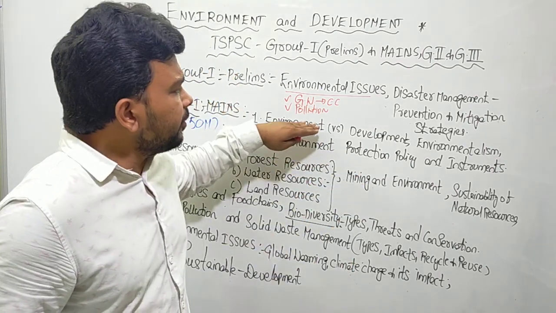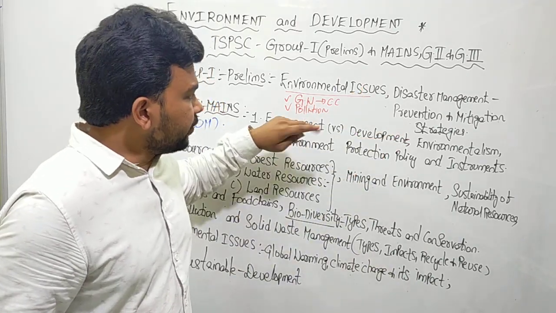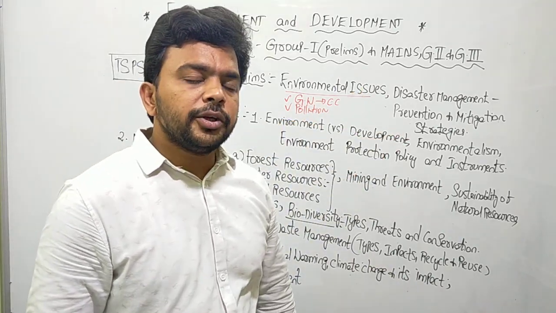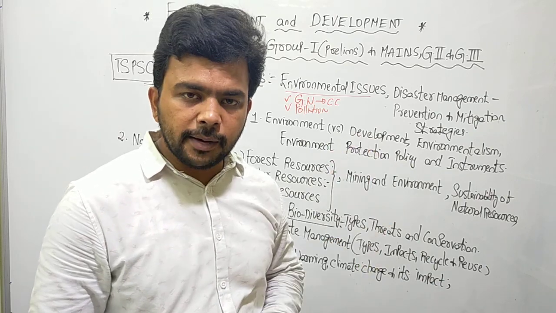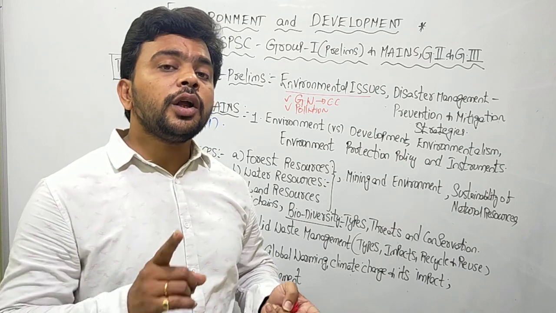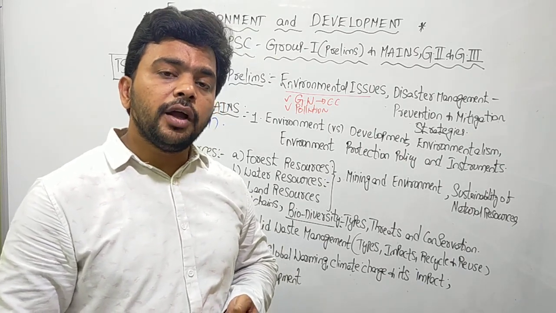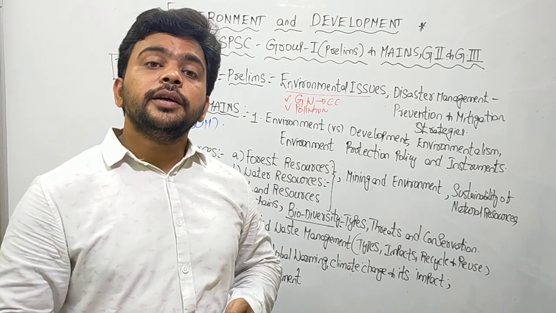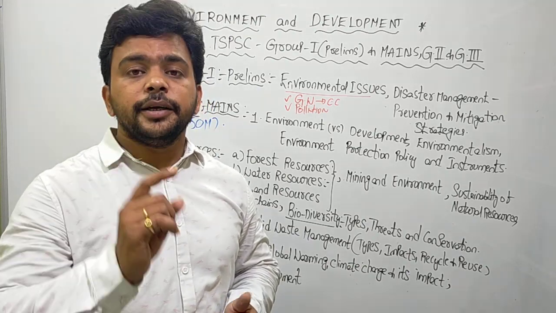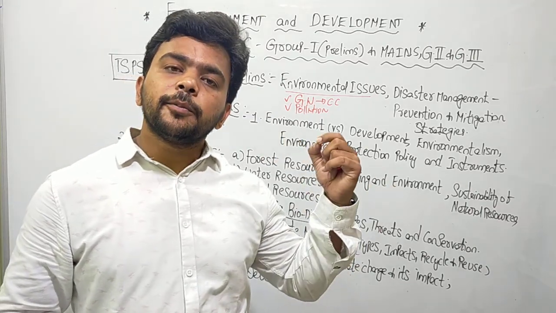Okay, so all these types of pollution-related things you have to understand in detail. For example, if you take the topic of air pollution, you have to understand how air pollution is happening. What are the various reasons for air pollution, how is air pollution impacting life forms and biodiversity on planet Earth, how is air pollution impacting India especially? What are the various steps taken by the government of India to overcome air pollution?